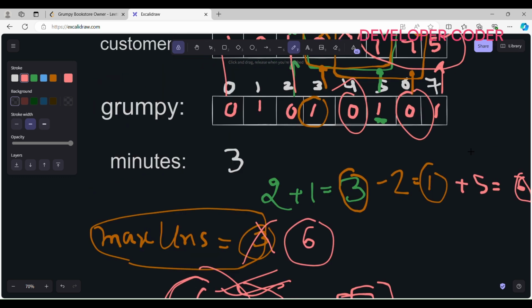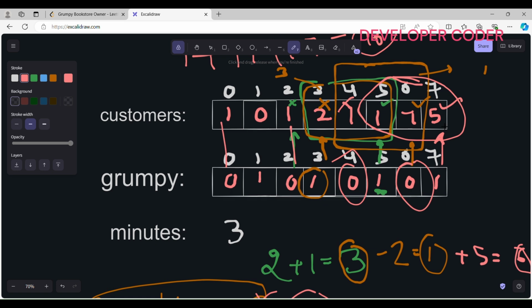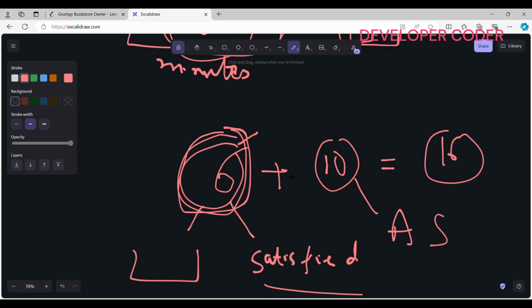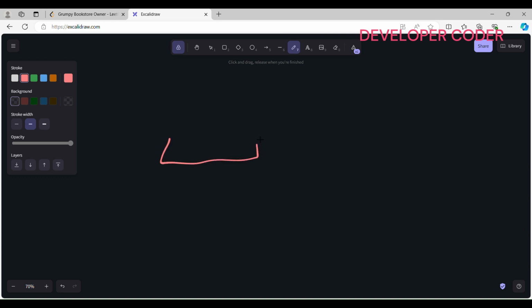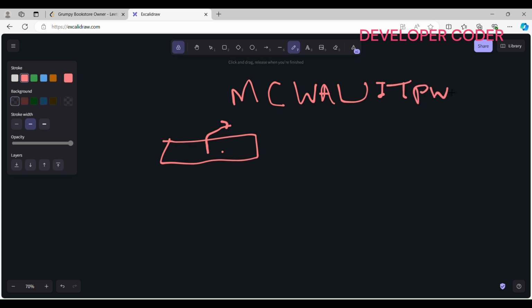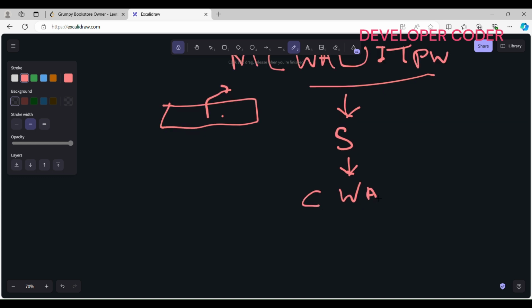So I hope that you guys are clear. So a quick note on what is happening here. This is a window size. So we are finding out what is the maximum number of customers which are unsatisfied in this particular window. We are finding this and then we are using our secret technique to make them satisfied, and after making them satisfied I am adding those customers which are already satisfied. So this is a simple thing that we are using.